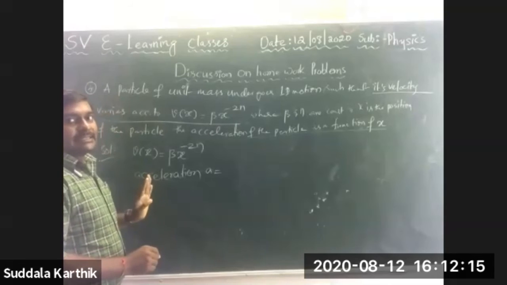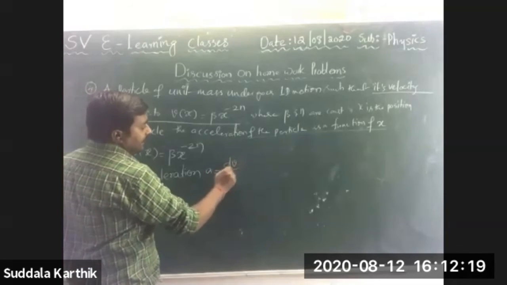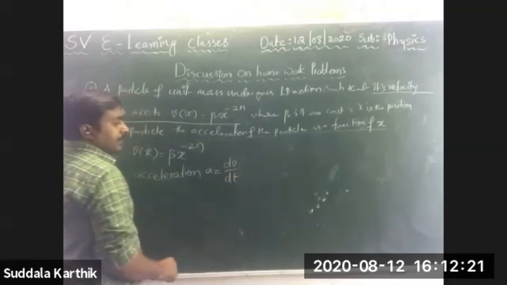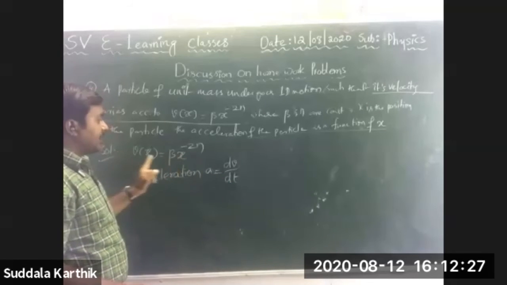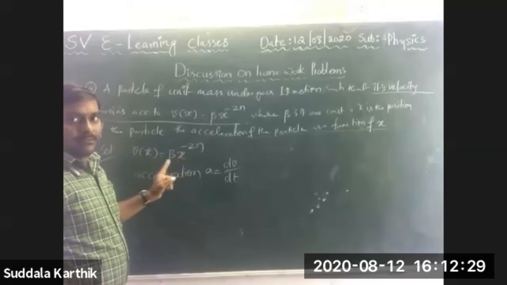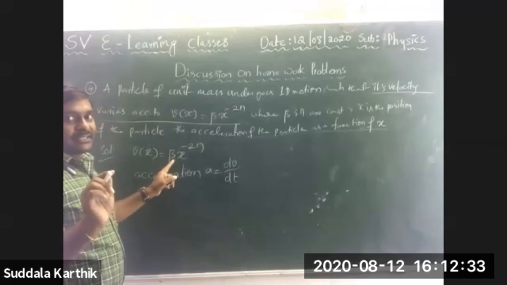General equation, acceleration, instantaneous acceleration: dv by dt. But there is a variable t here, and in this question there is no v and no t. There is no time given.